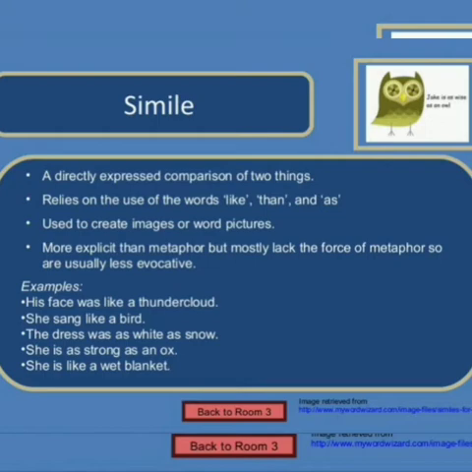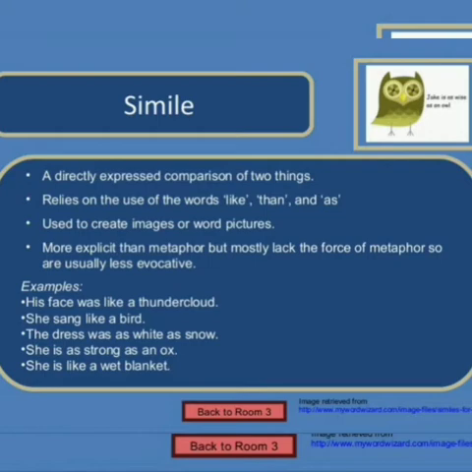Examples: his face was like a thunder cloud. She sang like a bird. The dress was as white as snow. She is as strong as an ox. She is like a wet blanket. In all these examples, one could watch the words like or as. So to repeat, simile is comparison of two different things, or things of different nature.